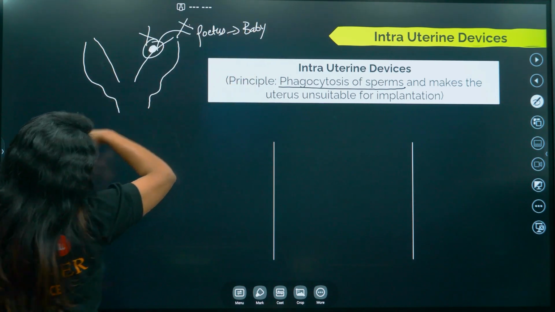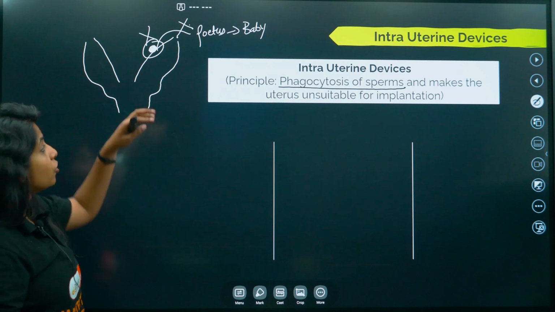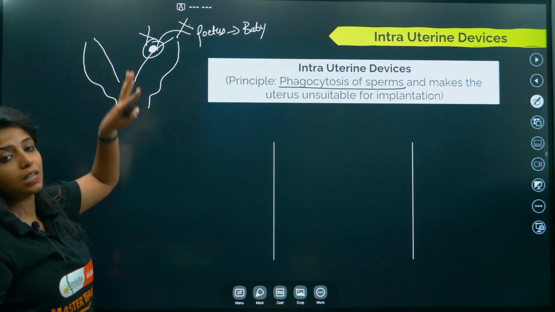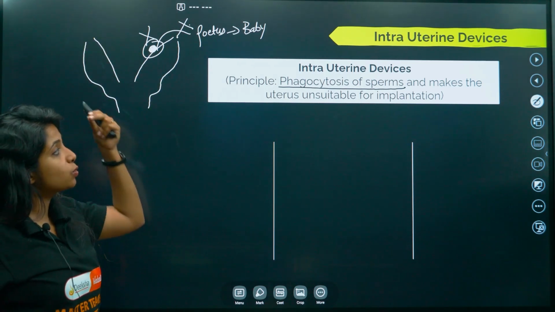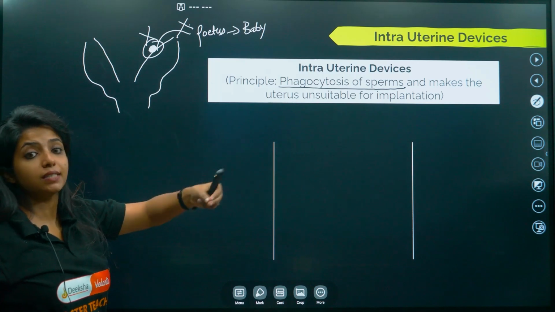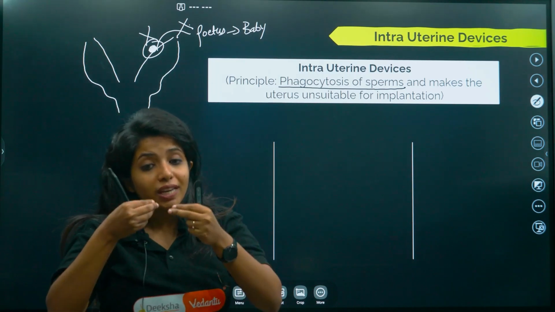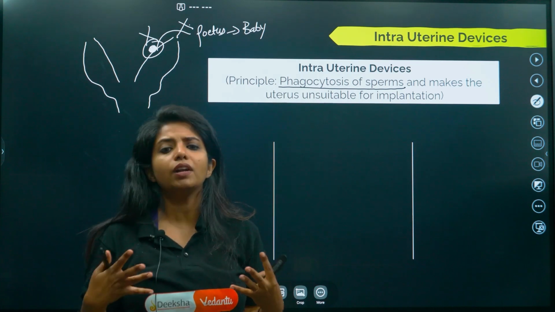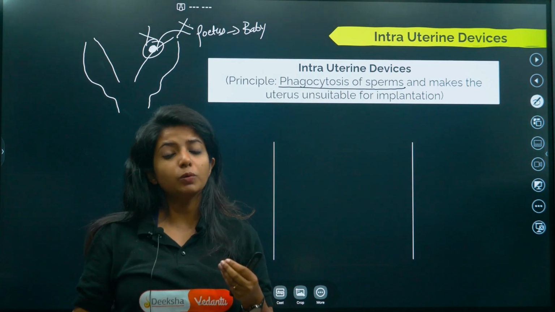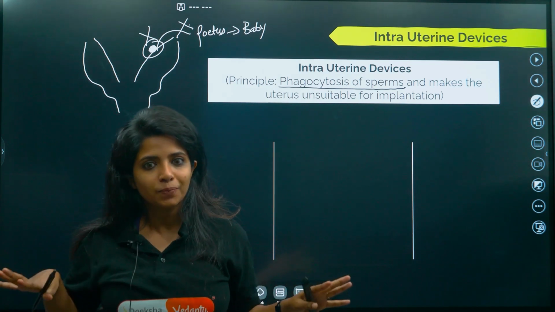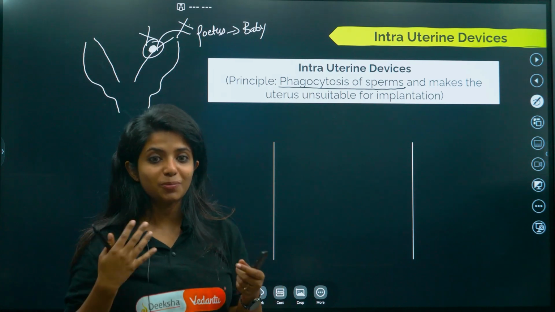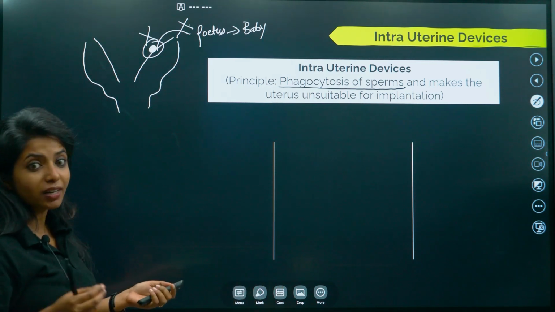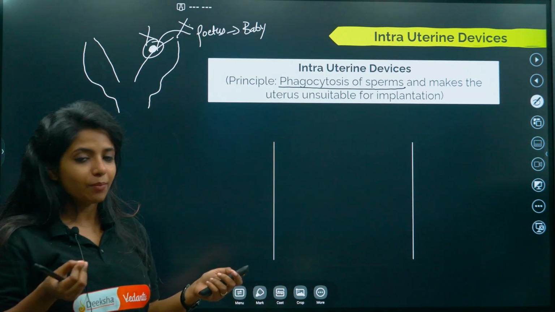No, it won't be able to. So you are making the uterus itself unsuitable for implantation, which is why it has the name intrauterine devices. These are things put inside the uterus so that the lining is not ready for implantation. Also, the sperms that eventually get in are killed. So this is a very dark space for these sperms. It's not really devices, basically it's the chemical releasing things.